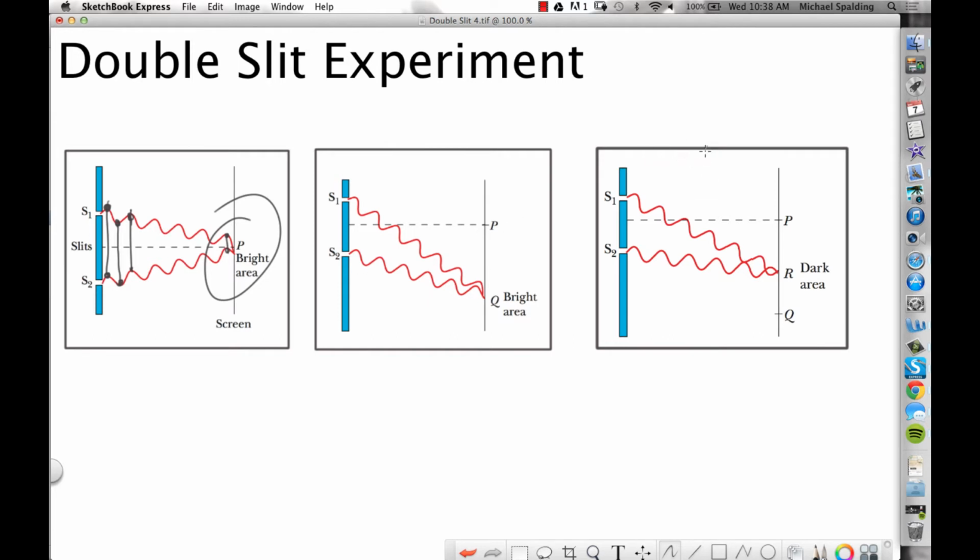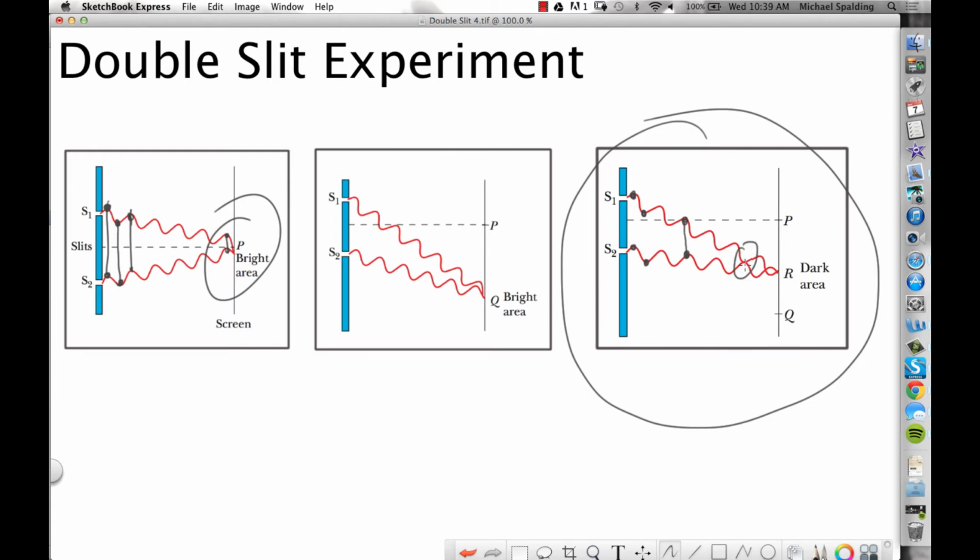Okay. Now let's go over here to this third diagram. Now look here. The waves start out together. Peak, peak, trough, trough. Peak, they're still together pretty much. Peak, peak. But then look, right about here, whoa, what's going on right there? The bottom wave is at a peak. The upper wave is at a trough. Uh-oh. When they meet the screen, are they together or not together? They're not together, which is called out of phase. They are out of phase with each other, so are they going to add or subtract? Subtract, and we get a dark area.